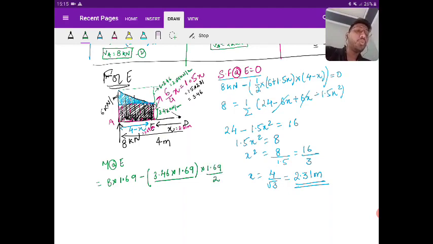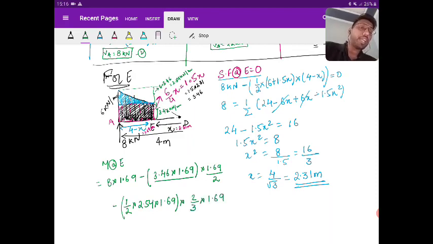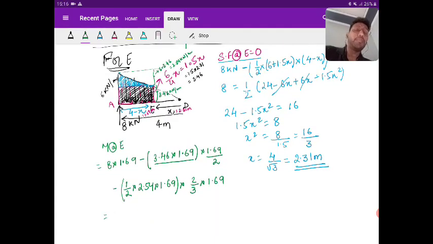1.69 by 2. Is it clear? Now again, due to U, we are also stating the anti-clockwise moment because it is acting downward and the lever arm is towards the right. So minus the area under the diagram, that is half into 2.54 into 1.69, and the E point is at the vertex. So 2/3 of 1.69. So get the value of E, the bending moment at E.